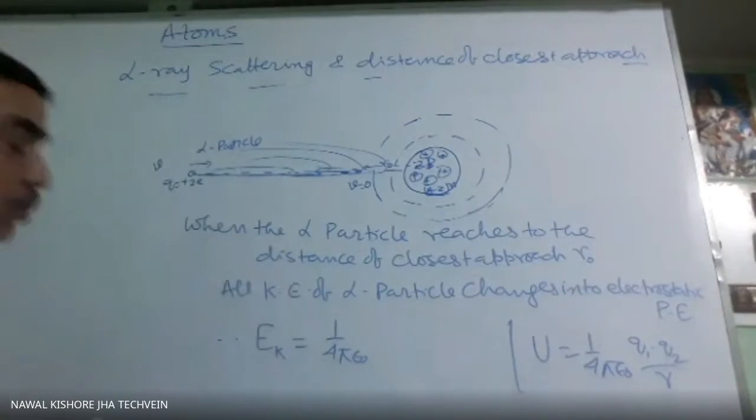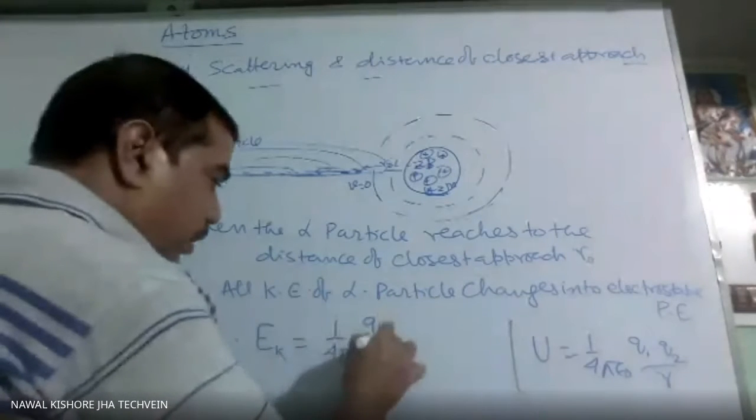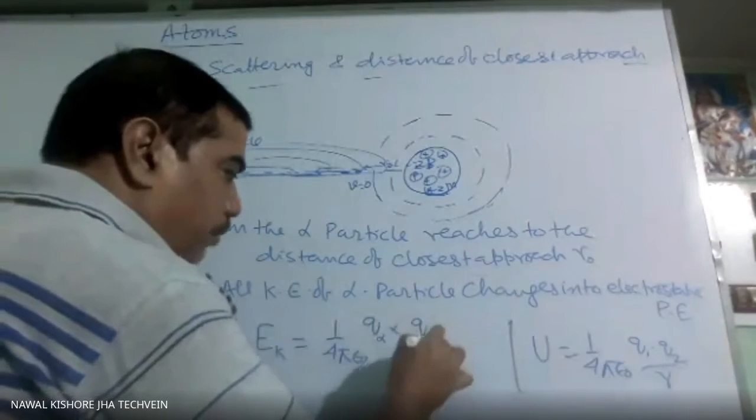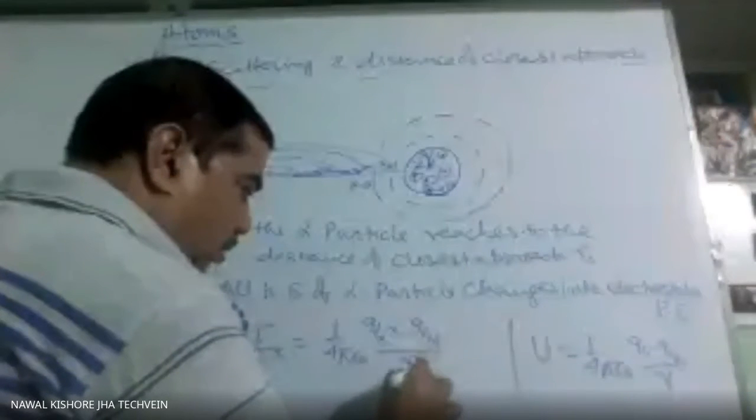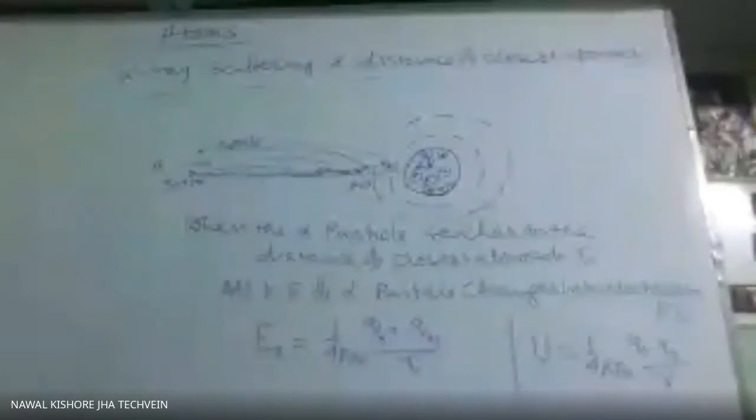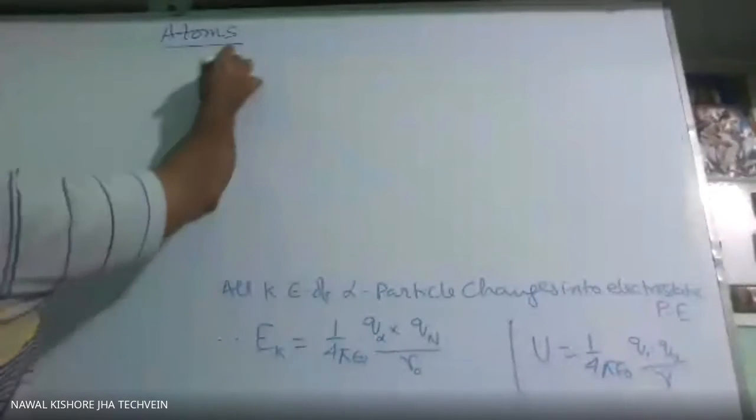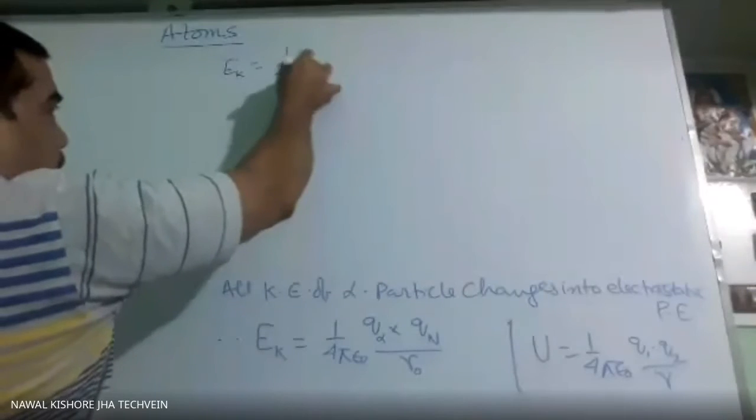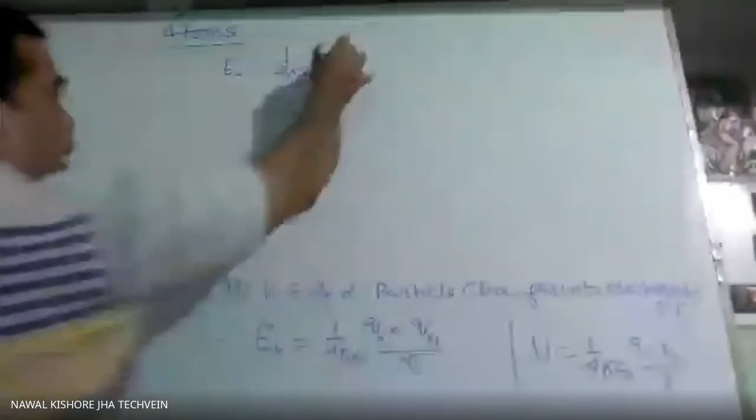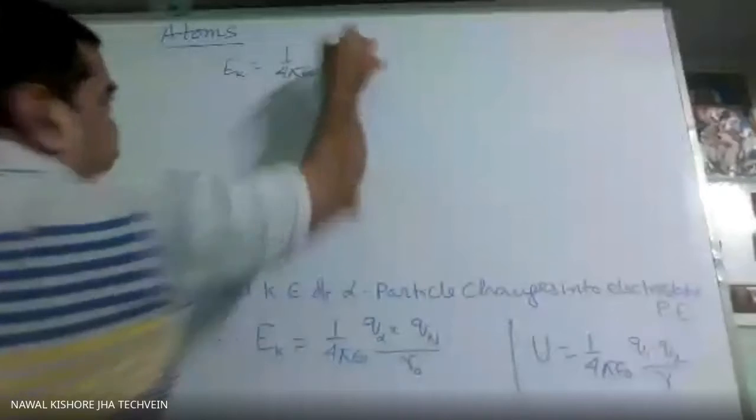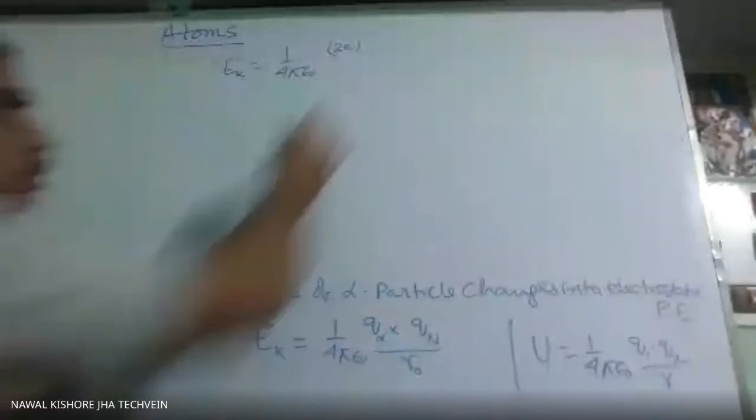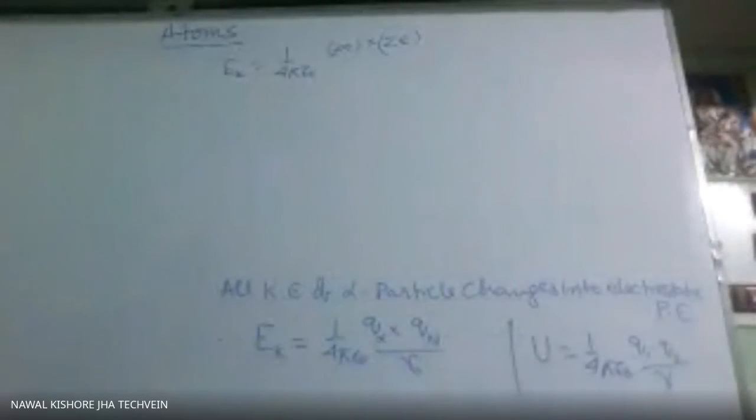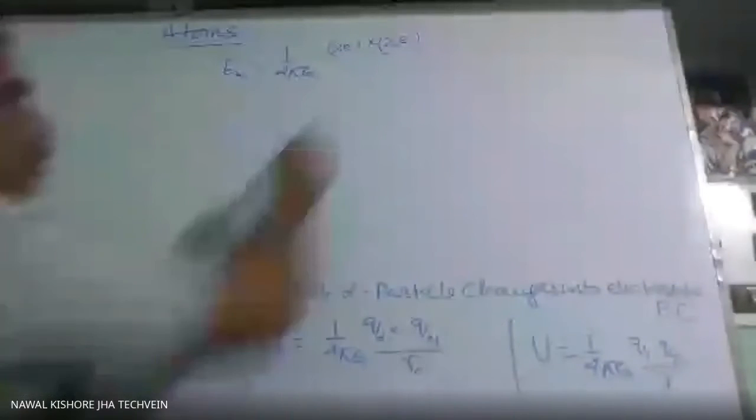So here Q1 means what? Charge of alpha particle, and Q2 is the charge of nucleus, over R naught. Or just this kinetic energy will be how much? 1 by 4 pi epsilon naught, alpha particle charge is twice E, charge of nucleus has got only Ze, atomic number is Z suppose, over R naught.